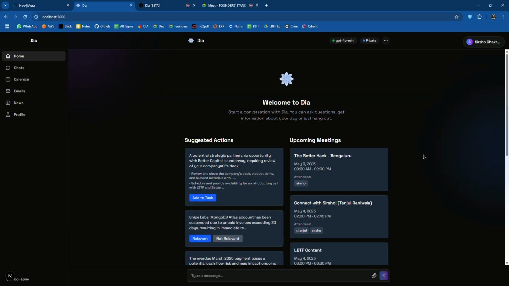So the idea of Dia is to become like a chief of staff for founders, right? Or an executive assistant who can bring your information, files, and actions within a ChatGPT-like knowledge, right? And we've built our own knowledge graph as well, which Sitra will talk about.